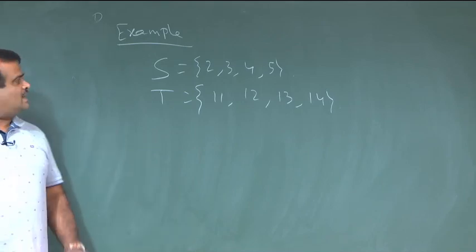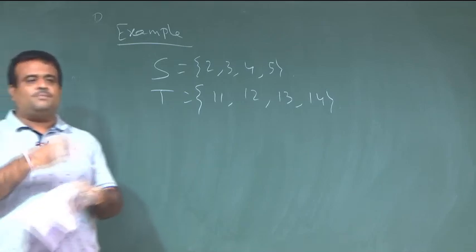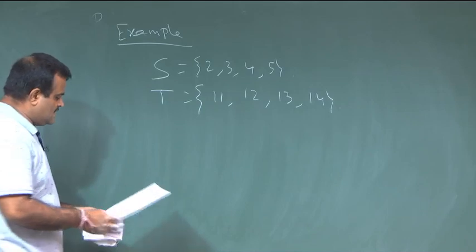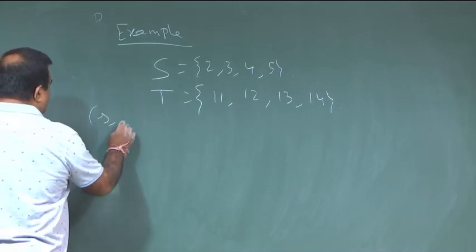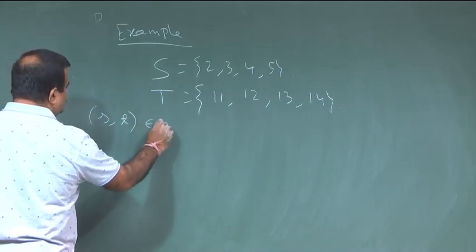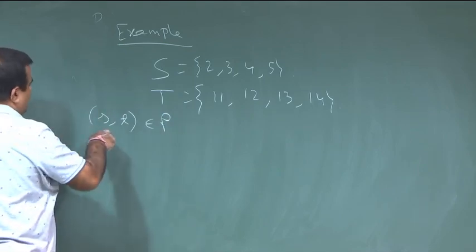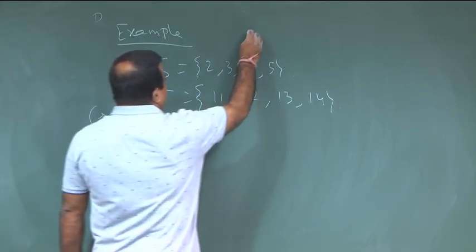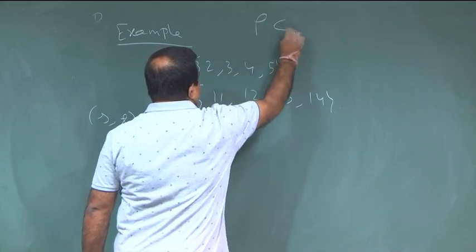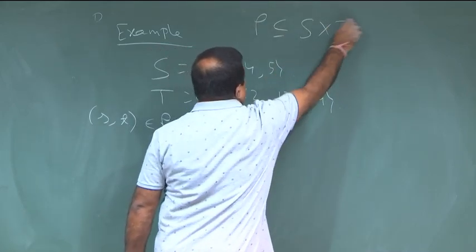What is the Cartesian product? The Cartesian product is all possible pairs. Now, let us define a relation rho: (s, t) belongs to rho. Relation means, we know, a relation is a subset of the Cartesian product S cross T.